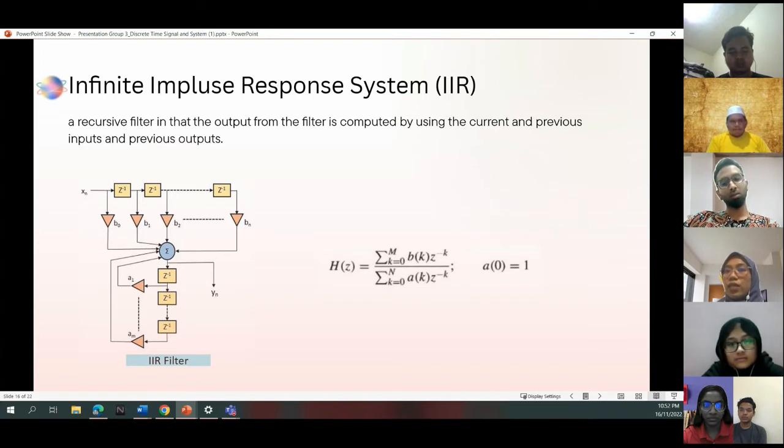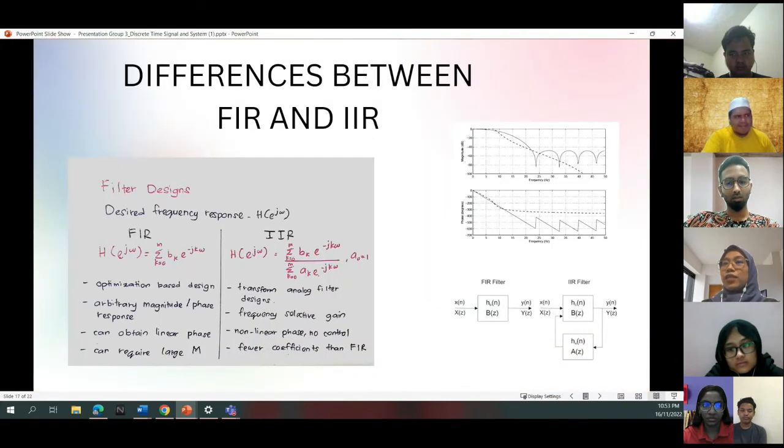So x[n] is the input and y[n] is the output. For the feedback, there must be at least one delay, and we send the output of this delay step back to the input, thereby creating our output. On the right side is the formula for continuous time. This is the difference between FIR and IIR.